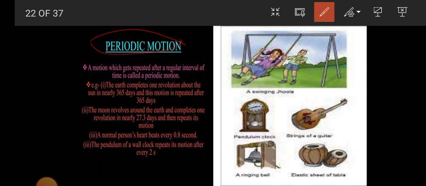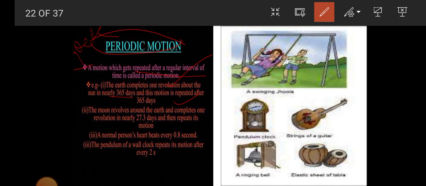Now periodic motion, a motion which gets repeated after a regular interval of time. What? After a regular interval of time is an example of periodic motion. Clock is an example of periodic motion. And Earth completes one revolution about the sun in nearly 365 days. This motion is repeated after 365 days. Okay, this is an example of periodic motion, which repeats its motion after a regular interval of time.